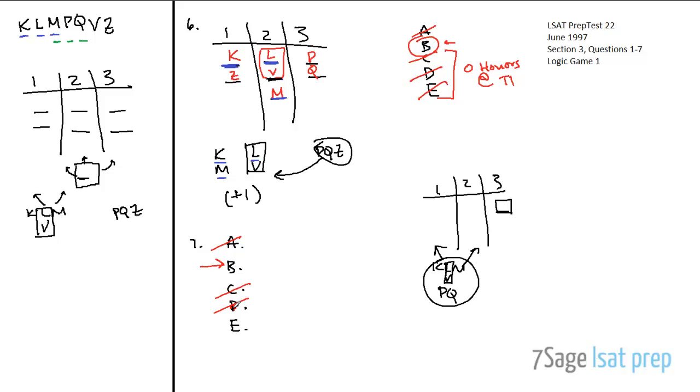And how about E? Any table at which both L and V are seated also has a third sponsor. That's fine, right? You just keep doing this, right? L and V and then third sponsor, which means there's just 2, the other 2 at table 1, and then 2 people in table 3. That's perfectly fine. Right? So it turns out answer choice B is the only one that results in an impossible scenario here, and so therefore that's the answer they're looking for. And that's the entire game.